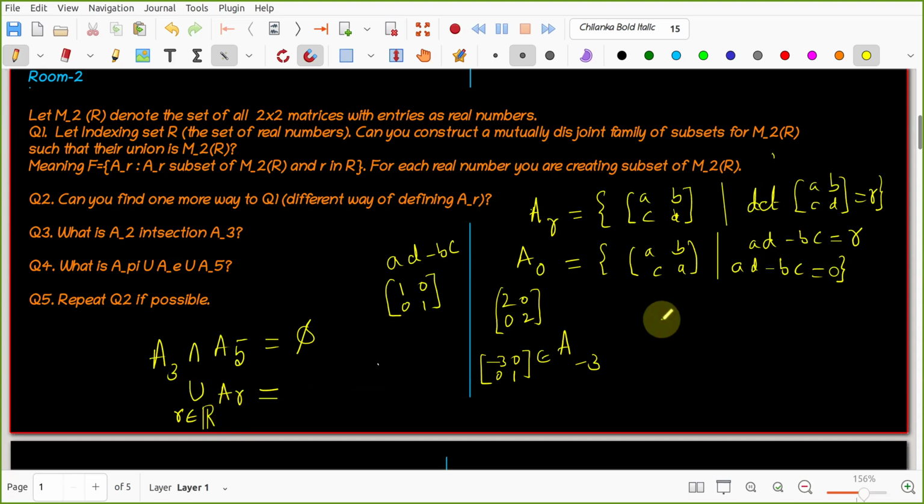What is A pi? You tell me first, what is A pi? Matrices whose determinant is pi. Right, correct. So this set contains A pi also. A pi is a subset here, because pi is also one real number. I am changing over all the real numbers, right?